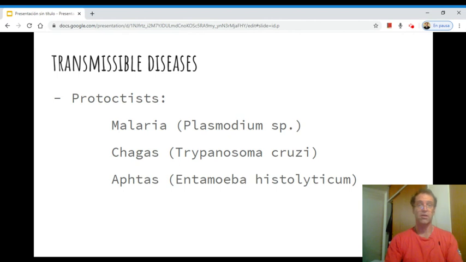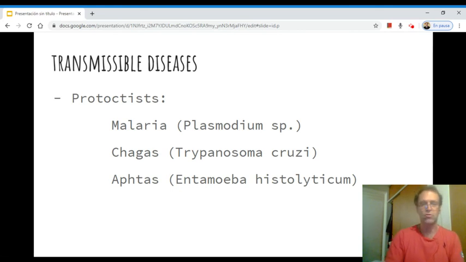Chagas is a very common disease in the north of Argentina that is transmitted by an insect called the vinchuca, and the aftas are typical wounds in the mouth that you might suffer, and they are caused by an amoeba called Entamoeba histolytica that is very, very common living in our skin, in our mouth, or even in our digestive system, and every now and then it might cause some diseases.